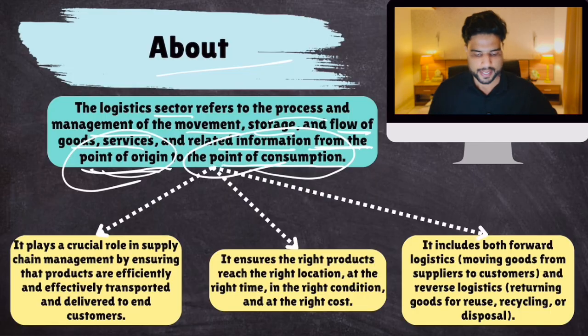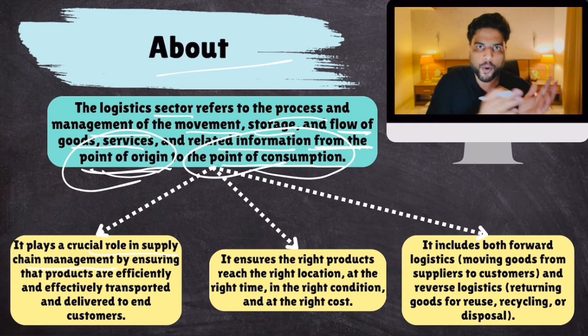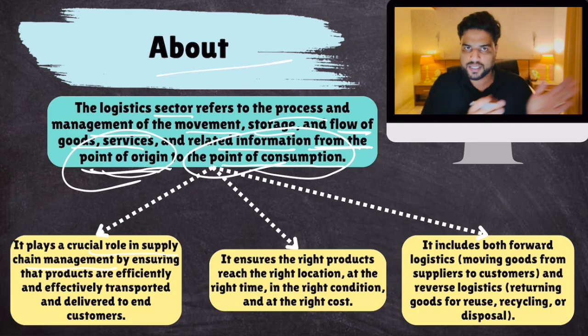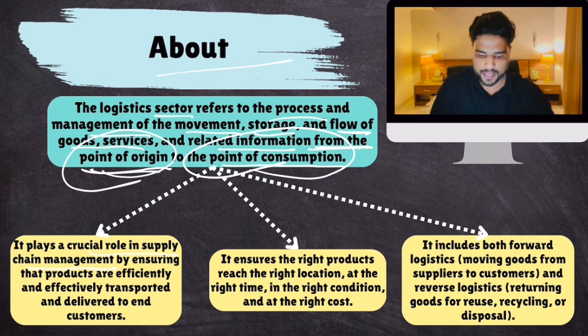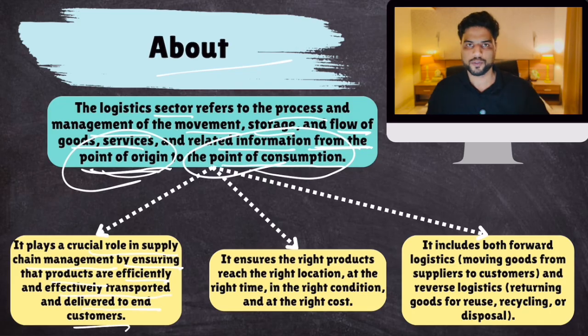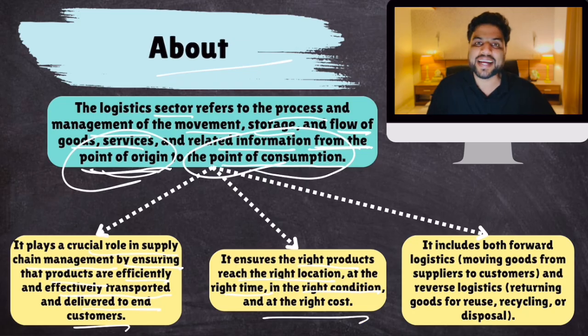Now, the logistics sector plays a crucial role in supply chain management. This is basically supply chain management only, from point of origin to point of consumption. This is the supply chain. By ensuring that products are efficiently and effectively transported and delivered to end consumers, it ensures the right products reach the right location. The logistics sector is very important. At the right time, in the right condition, and at the right cost.